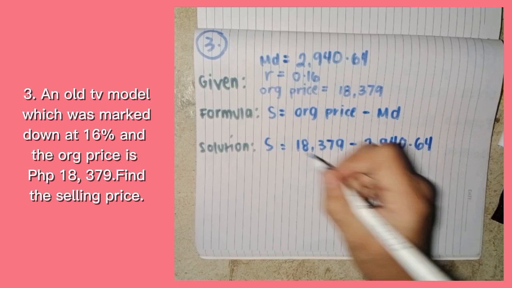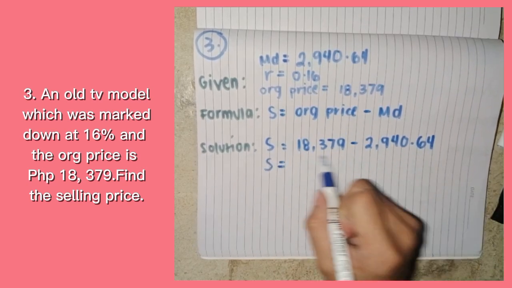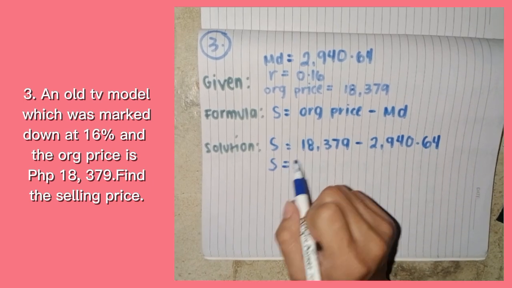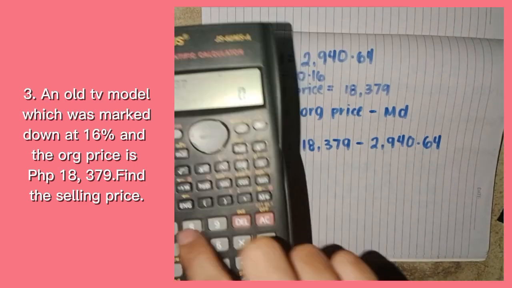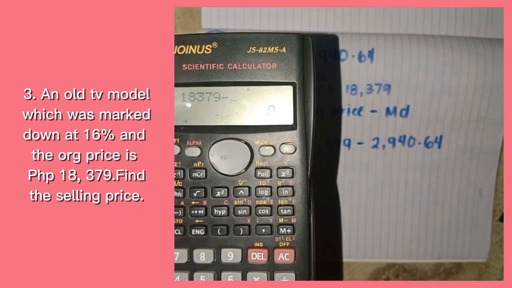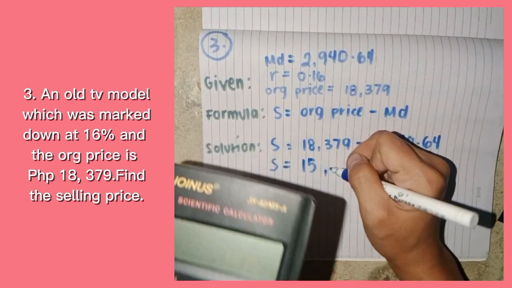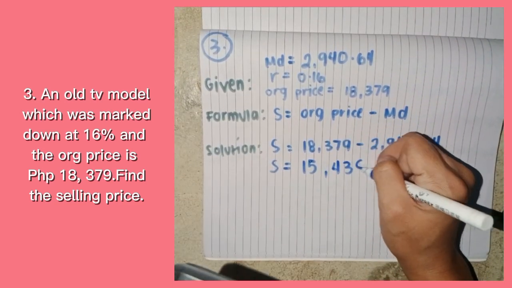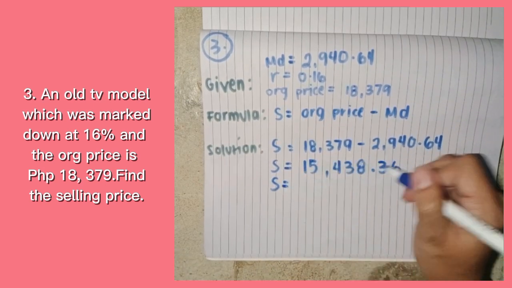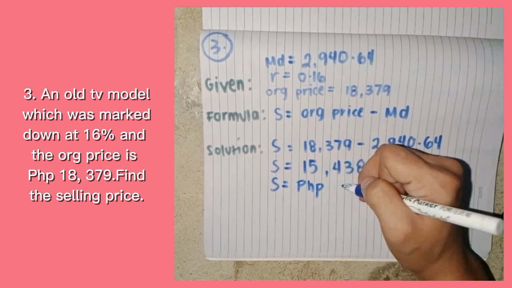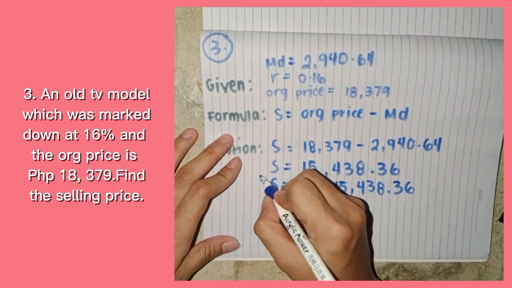As I always said, you can compute it by yourself, guys, so you can calculate the answer here. We need a calculator to find the answer. So 18,379 minus 2,940.64 is equal to 15,438.36. So the selling price is here, but we are going to add the peso sign. So 15,438.36. This is the final answer.